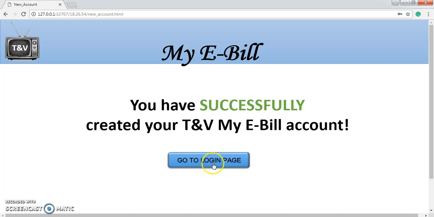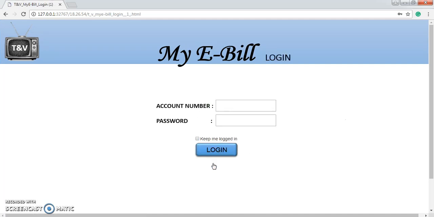So go back to the login page. Here I will enter my account number. Okay, now I want to try entering a wrong password. I will enter Fazura rather than Fatah. Click login.